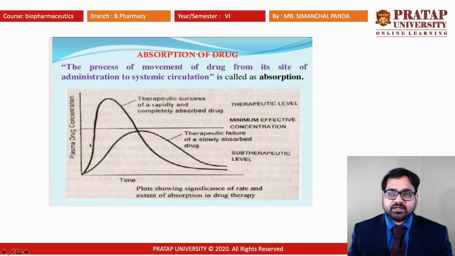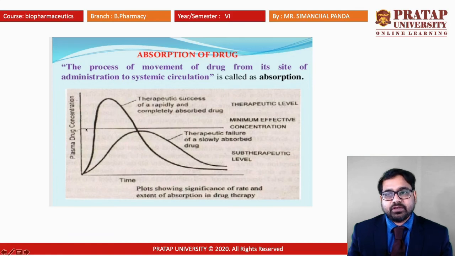The plasma concentration of the drug is increasing, so the rate of absorption is more compared to the rate of elimination. In the second half, the drug elimination is more compared to the drug absorption, because from the absorption side the drug is a fixed amount and it is going to be over. So the rate of excretion will be dominant compared to the rate of absorption. So we are getting a declining graph.